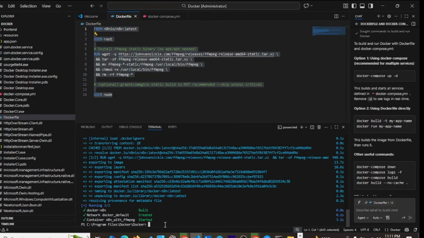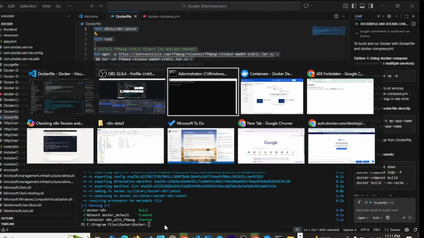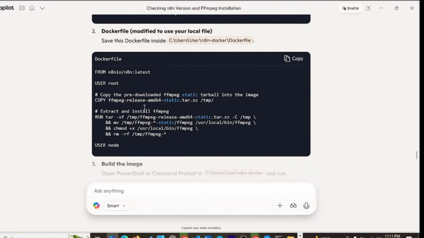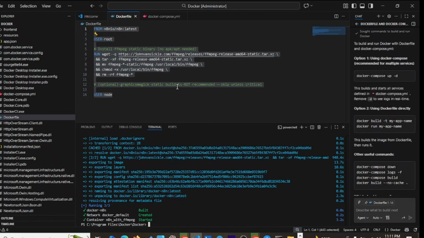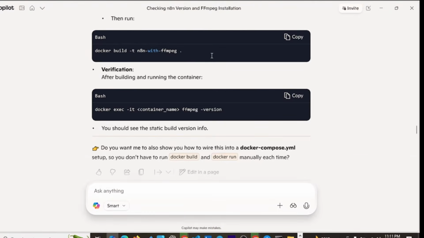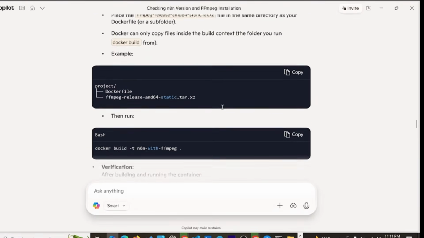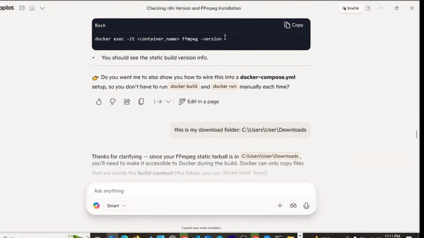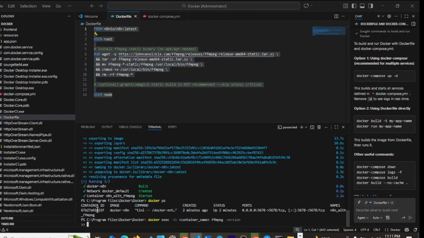n8n and FFmpeg is complete. All right, so to test this out, we have to first of all run docker ps. We're running docker ps just to know the name of the container, which is n8n with FFmpeg. So here we're going to replace the container name with n8n_with_FFmpeg version.